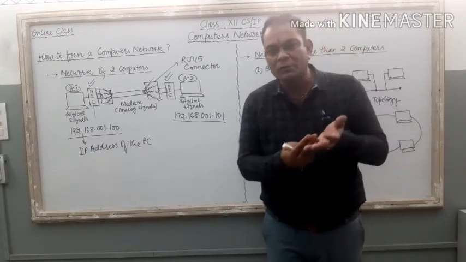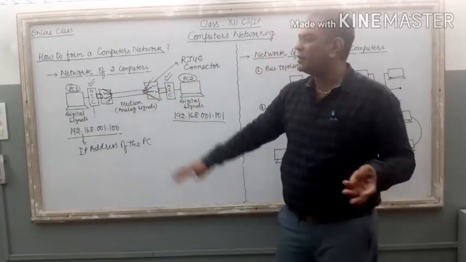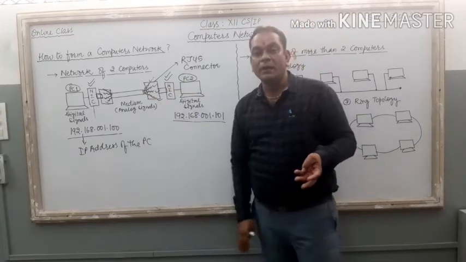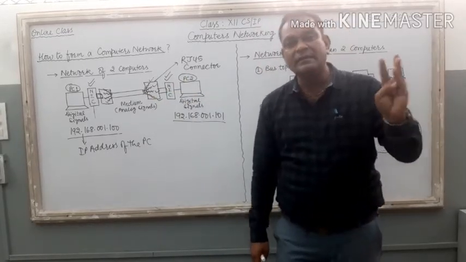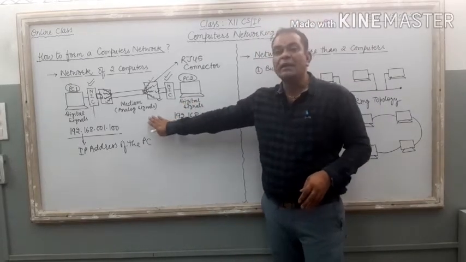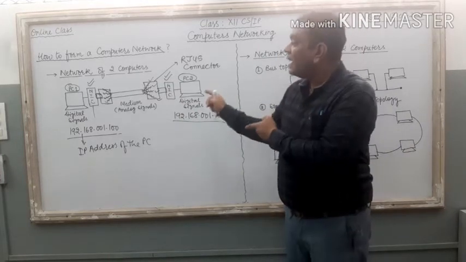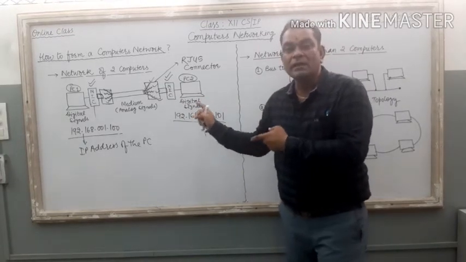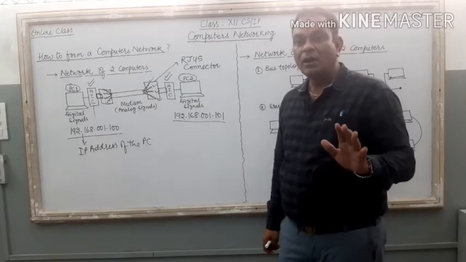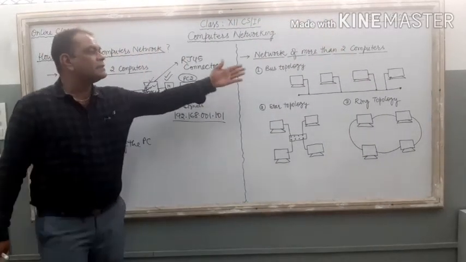So 500 rupees for NICs, near about 50 rupees, or we can say 100 rupees, for the wire, and then 10 and 20 rupees for the connectors. So 500 plus 100, 600, and then 620. Only 620 rupees expense is there in networking these two computers. Clear all? Very cheap. Now come to the next part of the board.